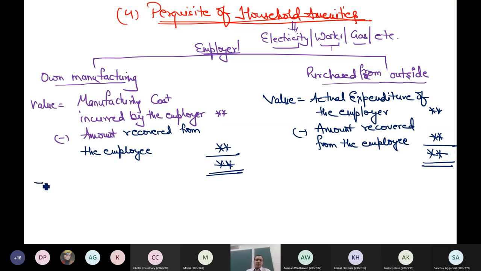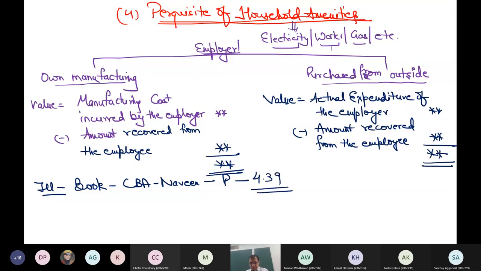This is the value. Let us again discuss an illustration from my book, page number 4.39. Just listen and then tell me the answer. There is an employee Y who has been provided gas facility. PNG connections are now available, of course, at his house by the employer from 4th December 20.